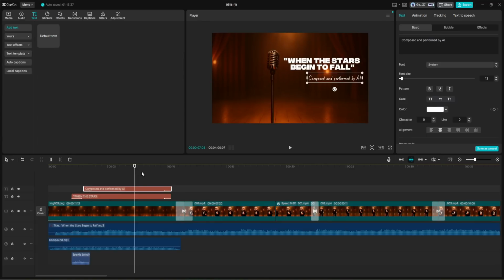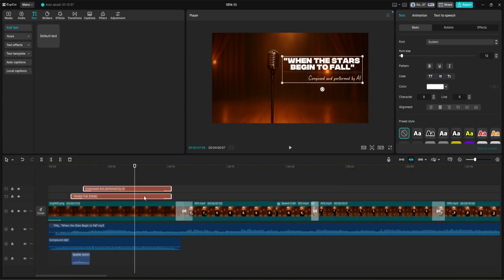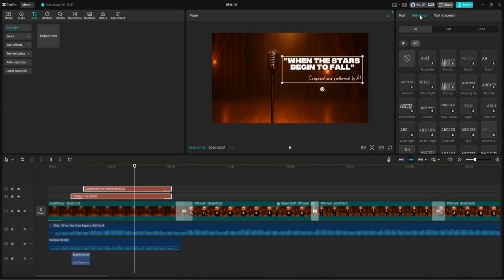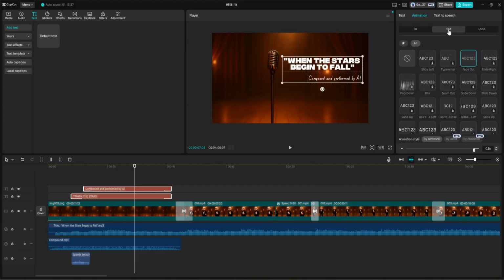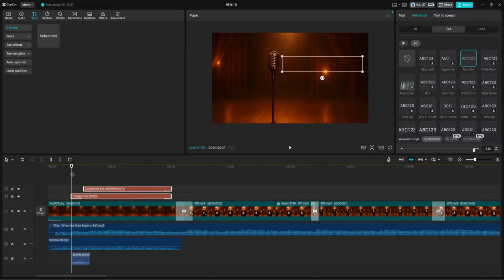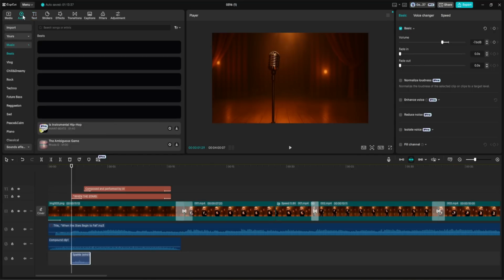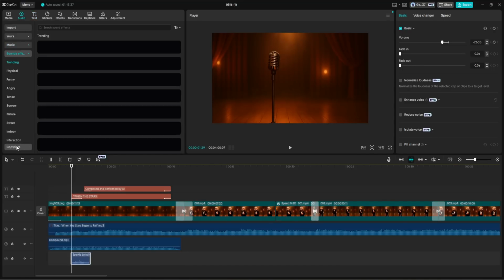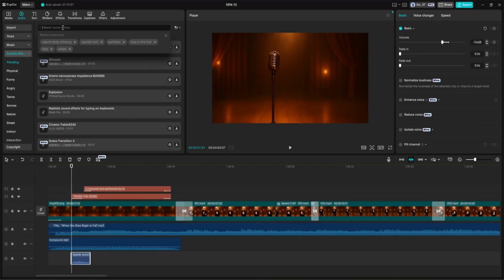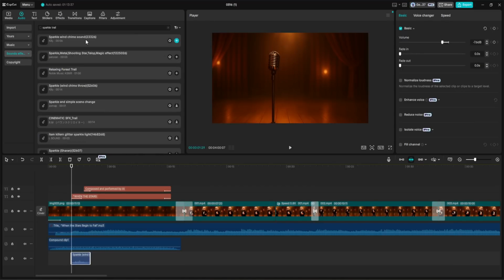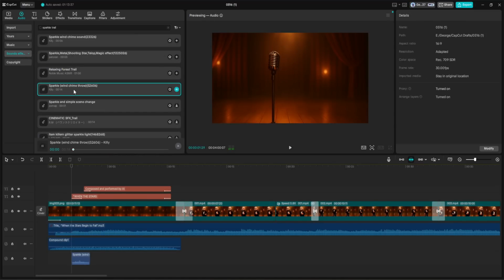Then for both elements, I added fade out animations as they disappeared, selecting both elements, then switching to the Out animation tab, and applying the fade out preset for a smooth transition. Alright, after that, to support the animations with audio, I added a sparkle sound effect beneath the text. I went into the audio section, selected sound effects, searched for sparkle trail, and found a sound that matched the mood perfectly.